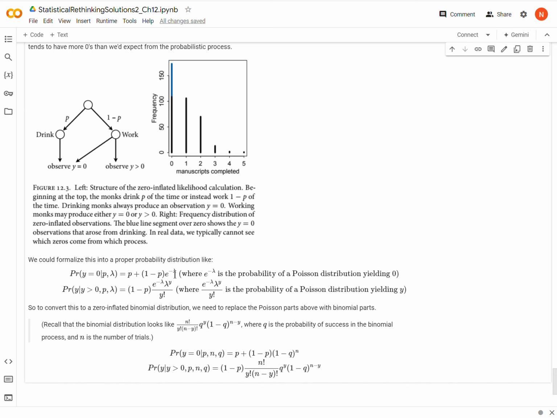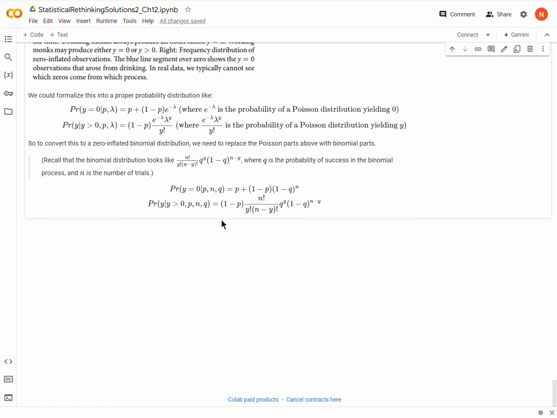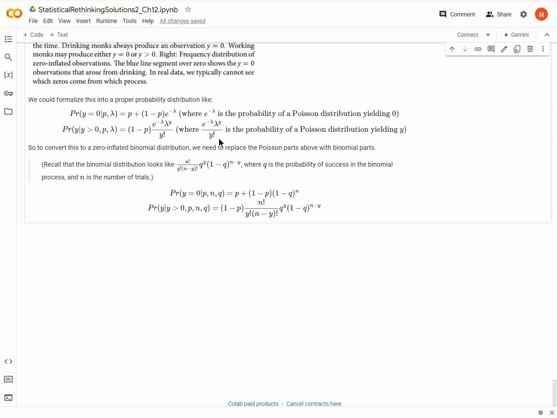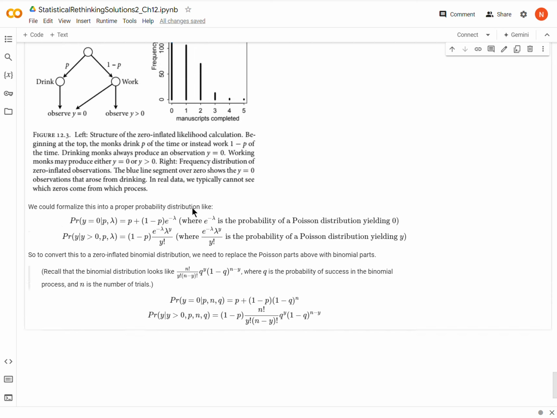That's the Poisson probability for 0 manuscripts produced. It's just e to the negative lambda. If you want to see how to derive that, this is the Poisson probability distribution. If y equals 0, then lambda to the 0 is just 1, so the numerator becomes e to the negative lambda. And y factorial, if y is 0, 0 factorial is 1, so we're just left with this right here.